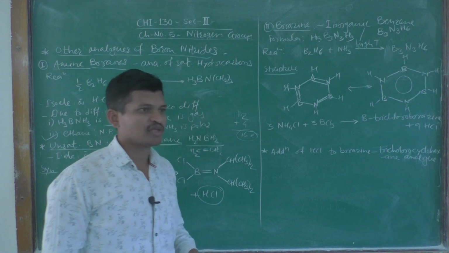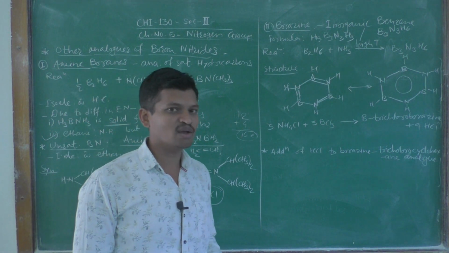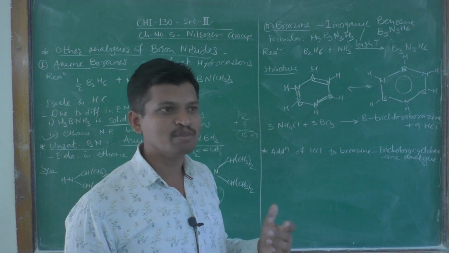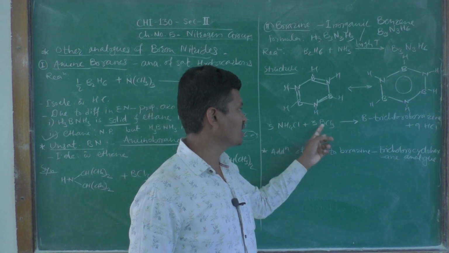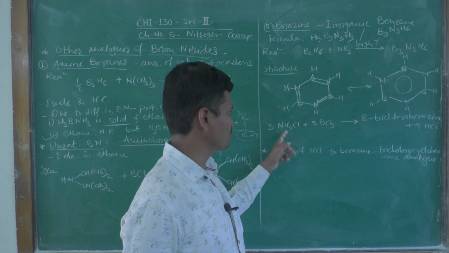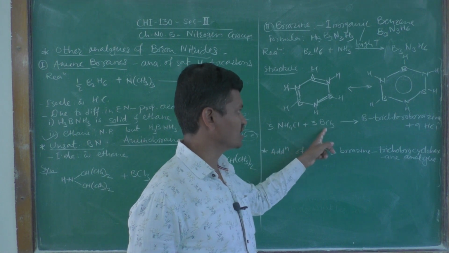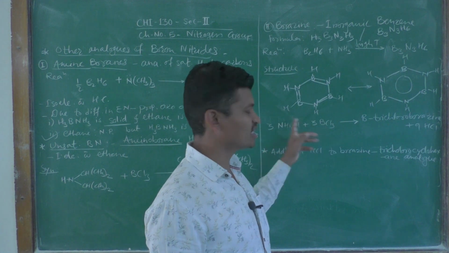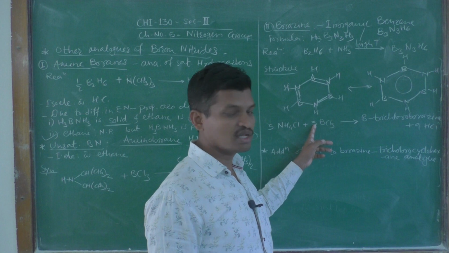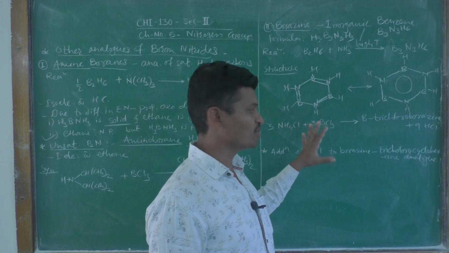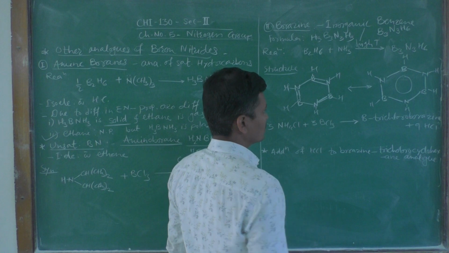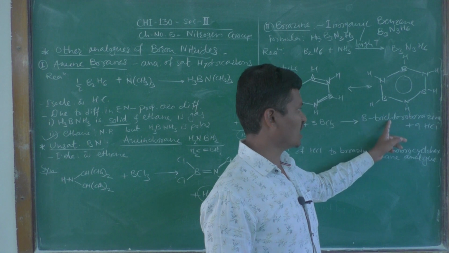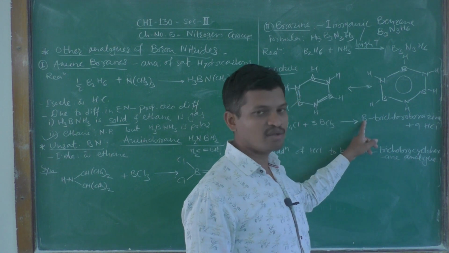Then some derivatives, some analogues of this borazine can also be prepared by simple reactions between ammonium chloride and BCl3. For example, when we react ammonium chloride and BCl3 in 1:1 proportion, that is 3:3 for a balanced chemical equation, the resulting compound is known as B-trichloroborazine. Why is B written here?